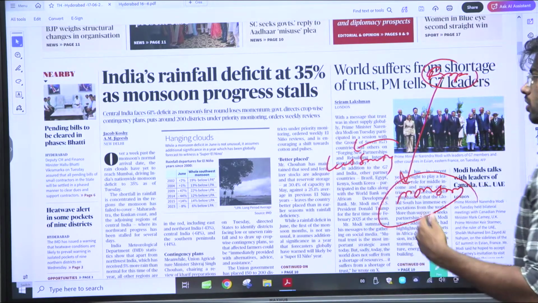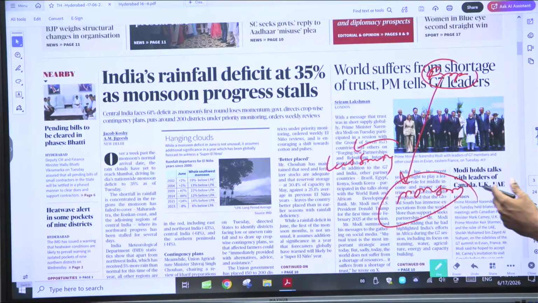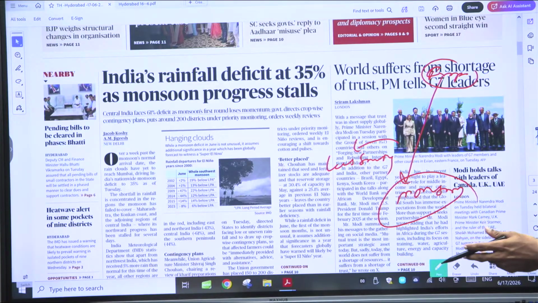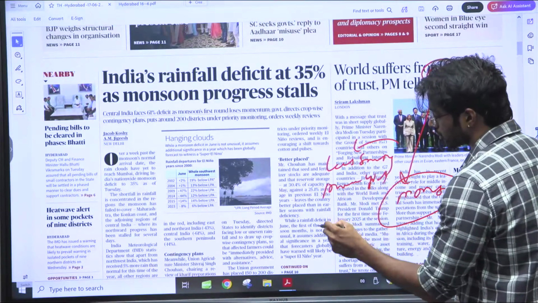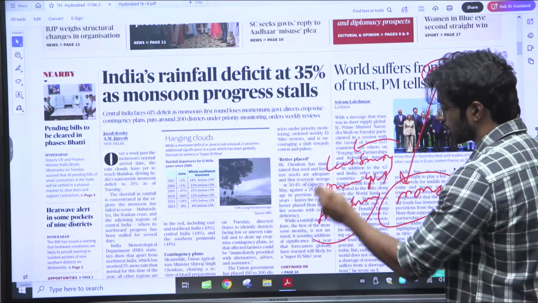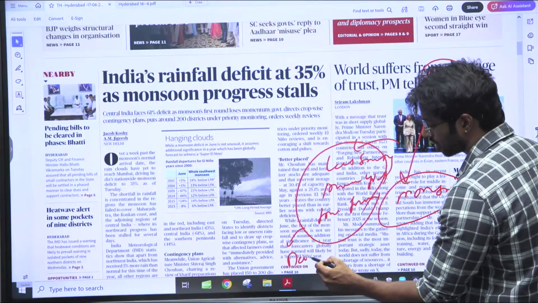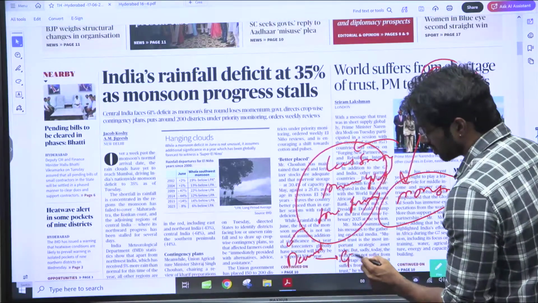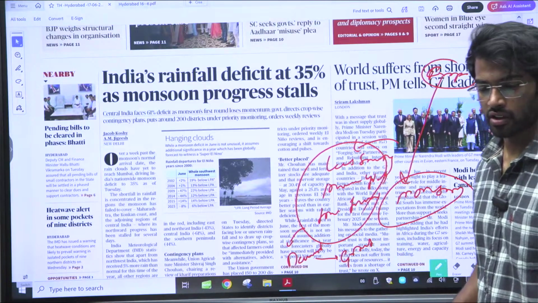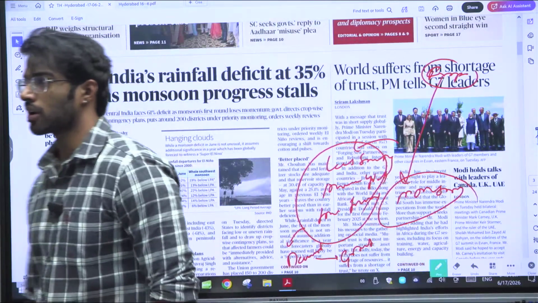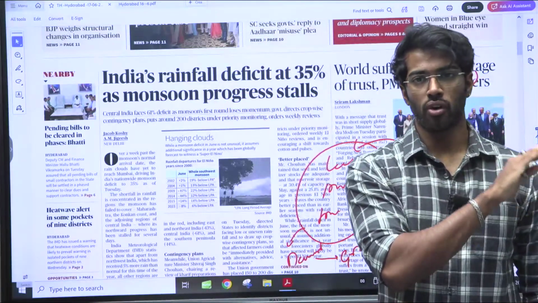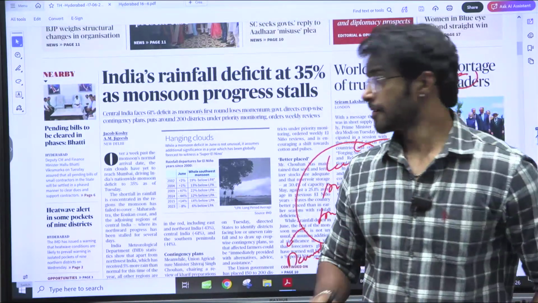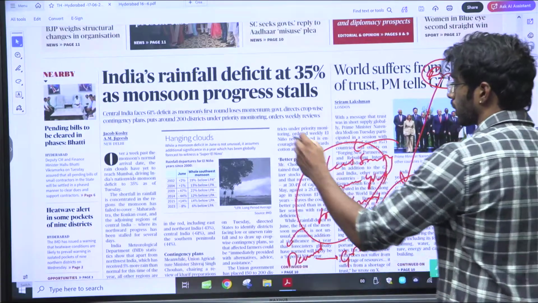Right? Less sowing is one of the reasons why we are worried about the super El Nino. And then obviously you can see that there are lower yields. If there are lower yields, then you'll have lower income. If you have lower income, then you see lower demand. If you see lower demand, then there is lower growth. It is a vicious cycle, right? Obviously, you know that in economy, everything is a ripple effect. Even if a small thing hits something, it is going to form a ripple effect and change everything. So, in that way, if there is super El Nino, right?